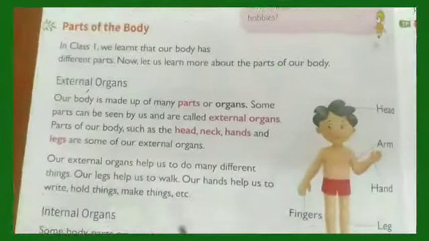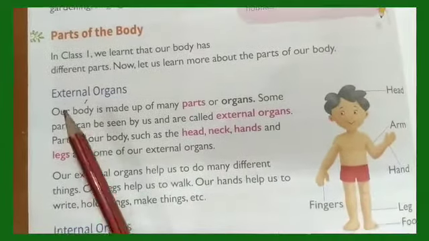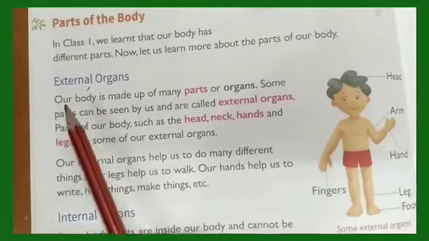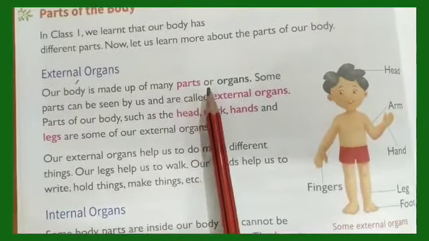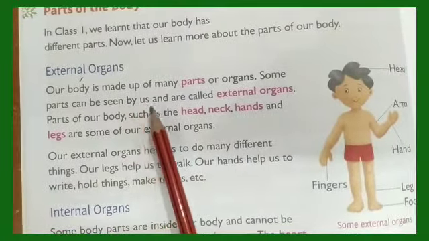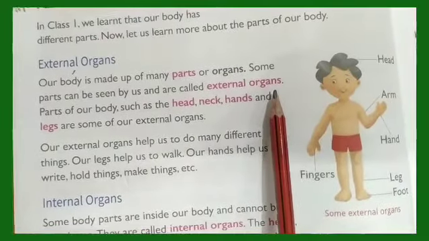Let us read parts of the body. So I have already told you about external organs and internal organs. Let us read. Our body is made up of many parts or organs. Some parts can be seen by us and are called external organs. Like what?